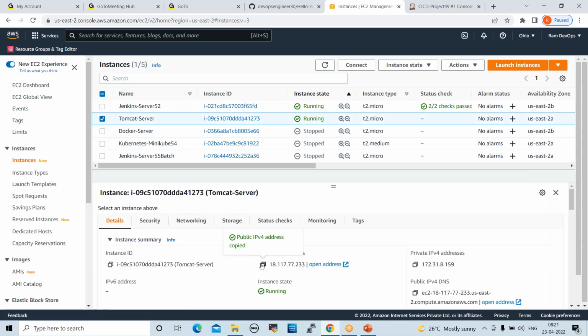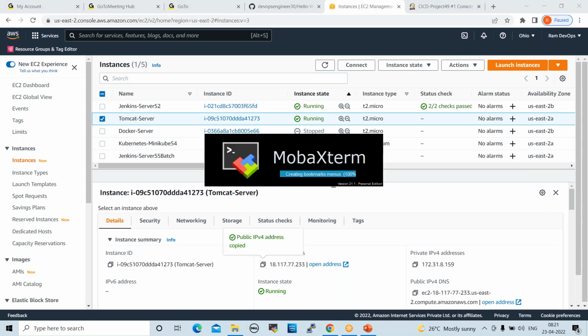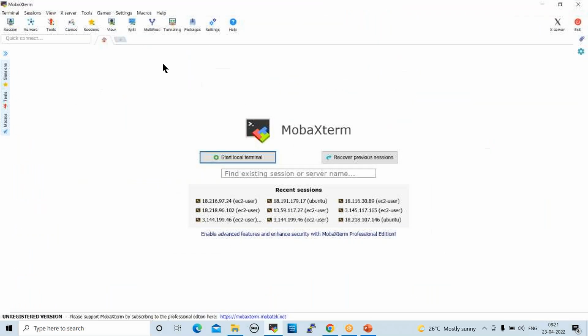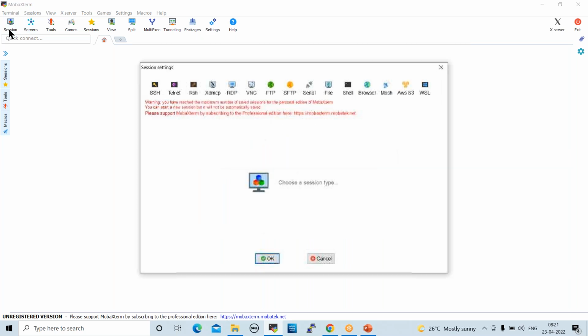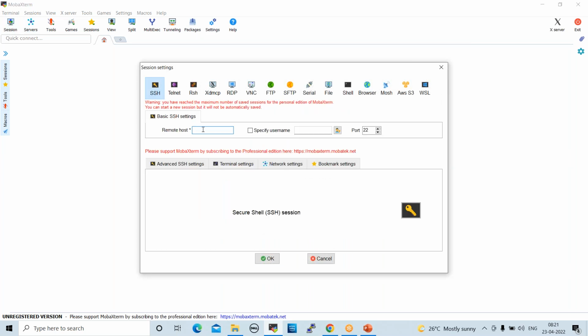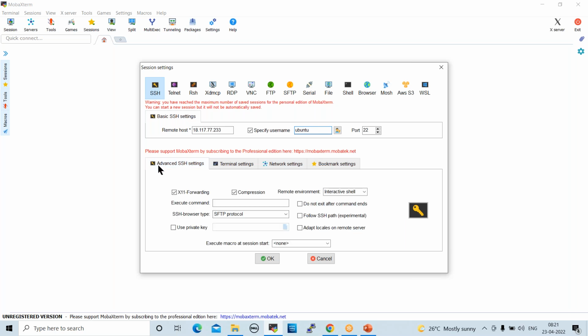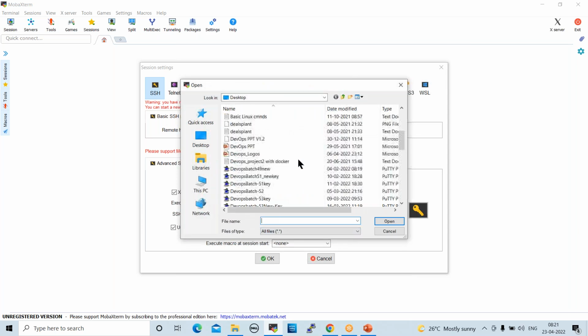So copy this public IP, open MobaXterm, session, SSH, paste here, username Ubuntu, and keep here. Go to advanced, use private key, select your key.